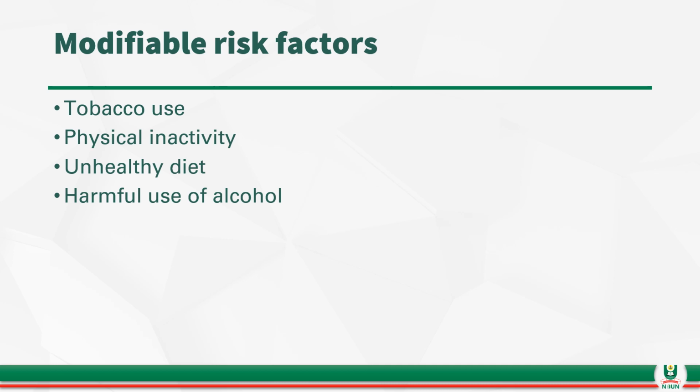Other modifiable risk factors include physical inactivity or sedentary lifestyle. That is somebody who usually sits in one place at a particular time. Because of that, the person can become overweight or obese, and overweight and obesity have been associated with development of metabolic disorders. So instead of staying in one place, the person now becomes more and more physically active, engages in vigorous exercises that can help delay the onset of metabolic disorders in such human.